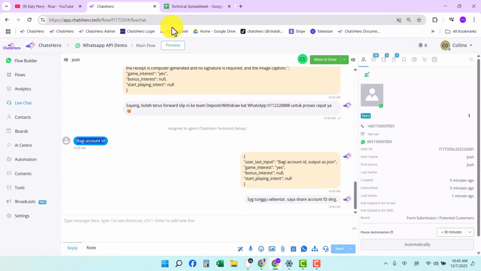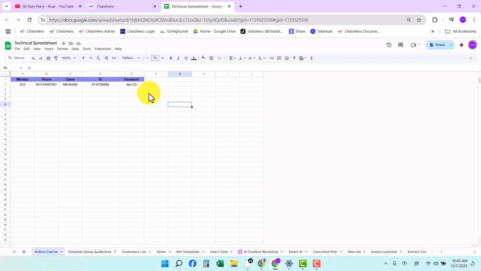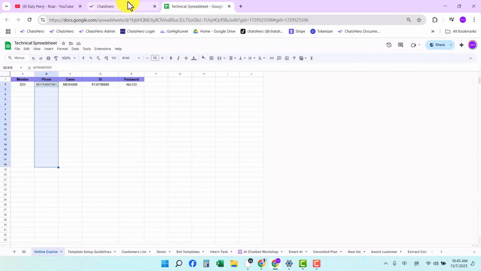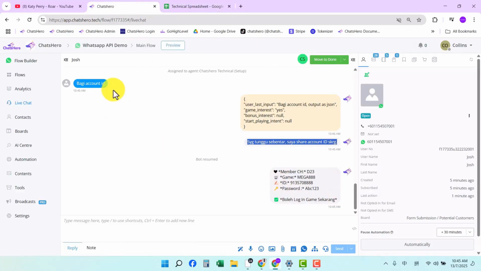You can meticulously prepare all of your customers' account IDs in your Google account. For example, you can already input their respective phone numbers here. So when a customer says they want the account ID today, the system will go to our Google Sheet to retrieve the account ID and then pass it directly to the customer so they can log in. That way, you don't have to manually reply to the customer.